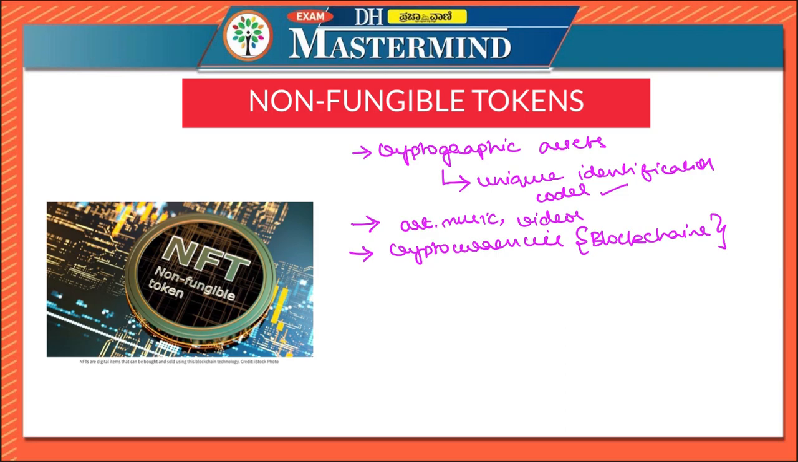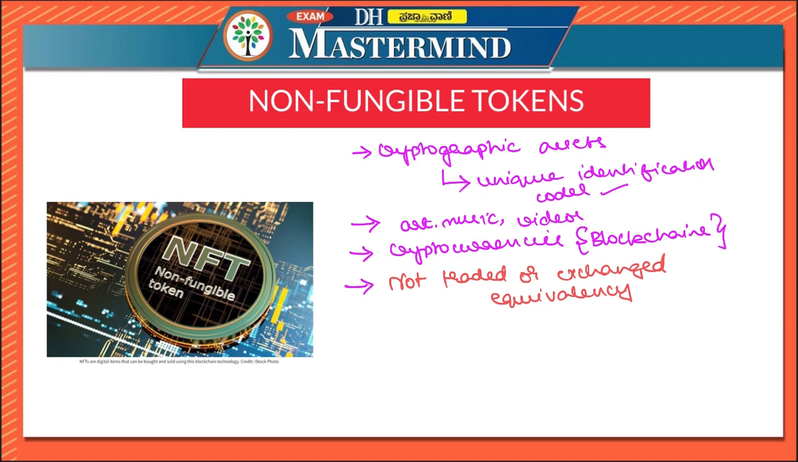A very important point to be noted over here is that, though they share similarities with cryptocurrencies in the feature of blockchain technology, unlike cryptocurrencies these cannot be traded or exchanged at equivalency. Please remember, this is very important. These cannot be traded or exchanged at equivalency. Equivalency is the keyword here. This differs from fungible tokens.